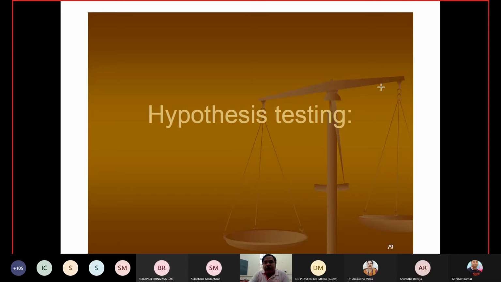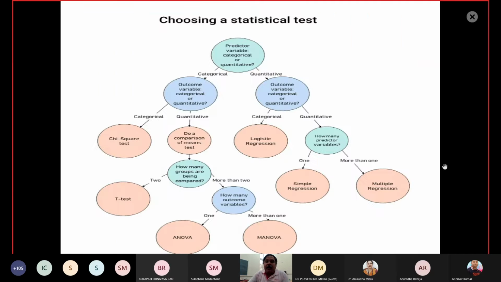So testing of hypothesis, even in the morning I told you, is basically a problem of partitioning the whole sample space into two parts. One is the critical region, another is the acceptance region.